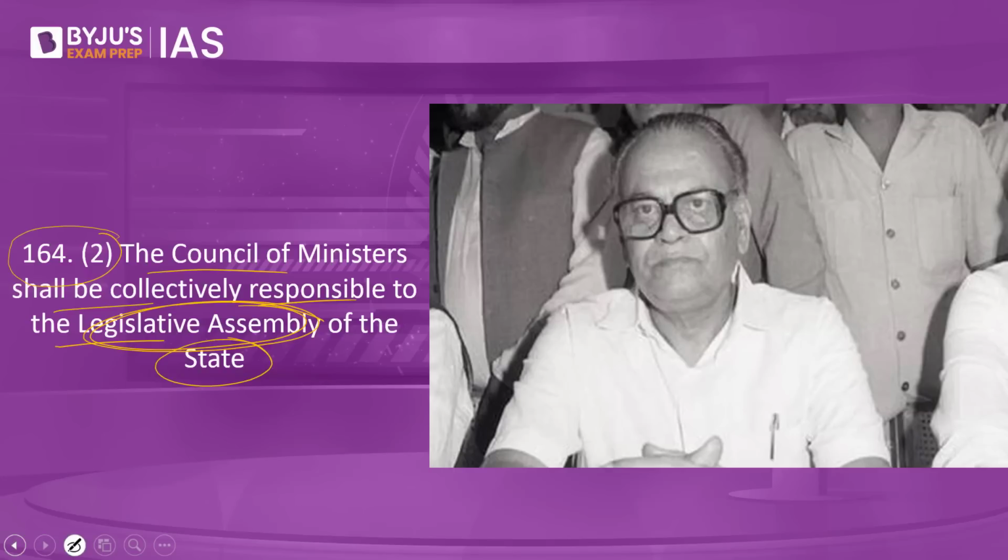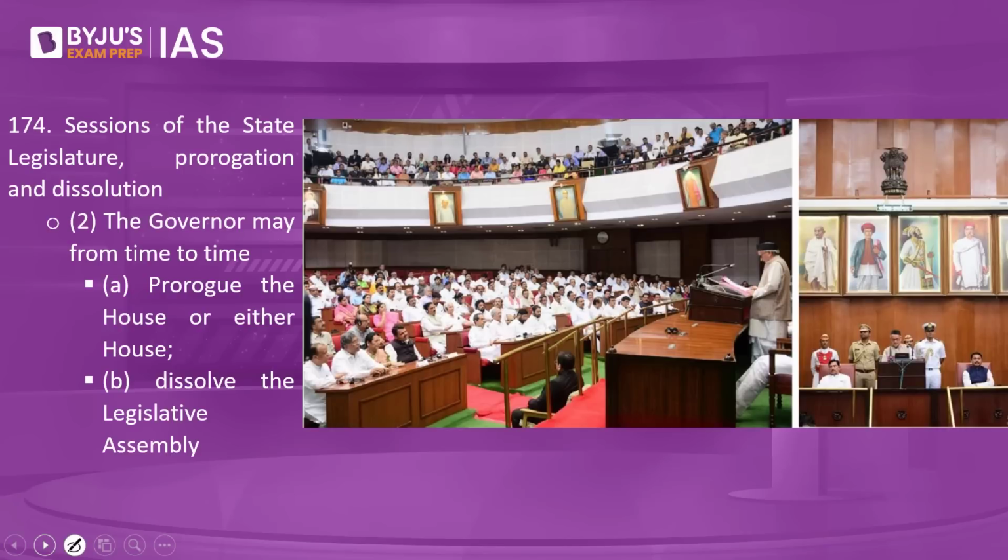What is the governor's role when it comes to the floor test? What we have to look at is Article 174 of the Indian Constitution. What does it speak about? It speaks about sessions of the state legislature, prorogation and dissolution. 174(2) goes on to say the governor may from time to time prorogue the house or either house, and it also says dissolve the legislative assembly. So when you have this parameter, dissolve the legislative assembly, who has that power? It is being given to the governor.